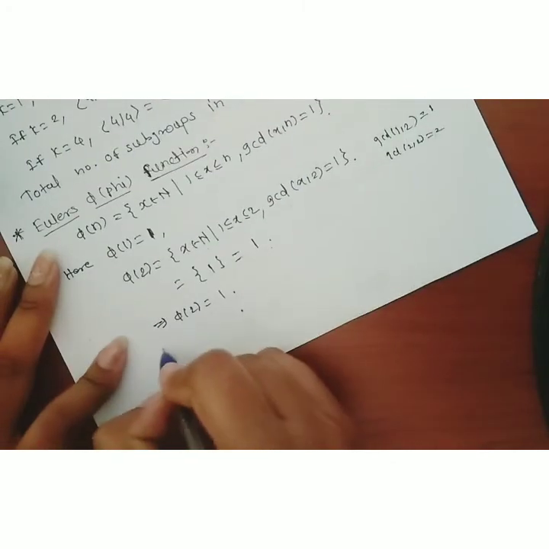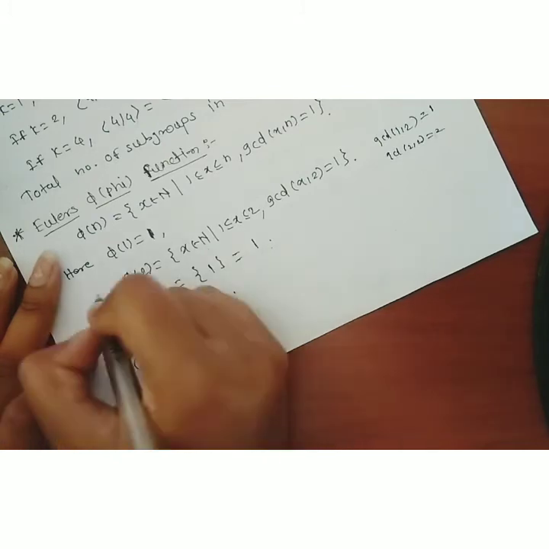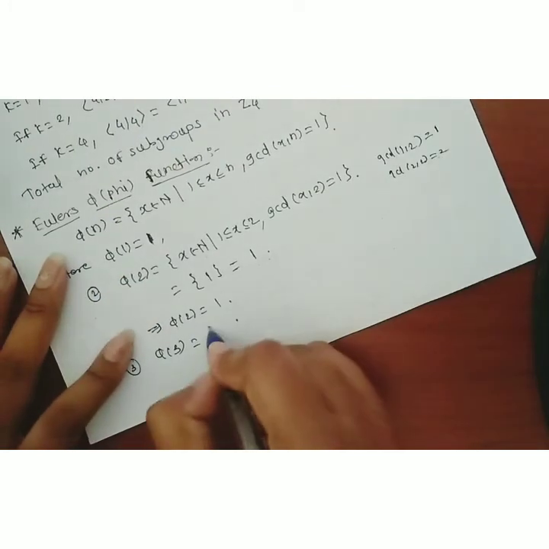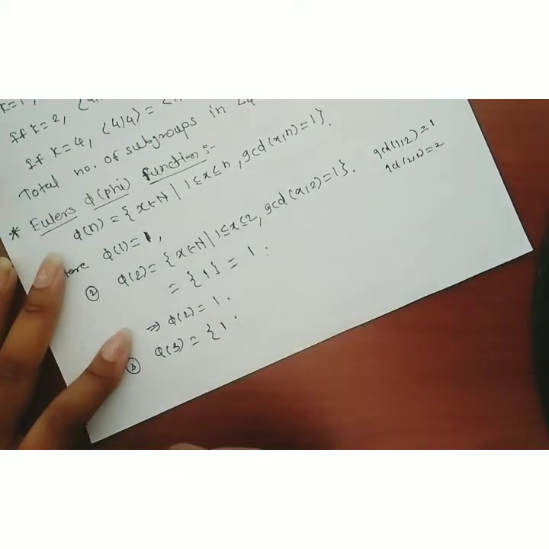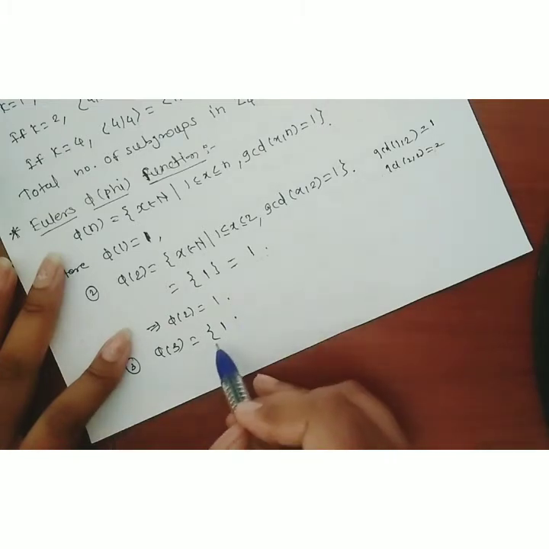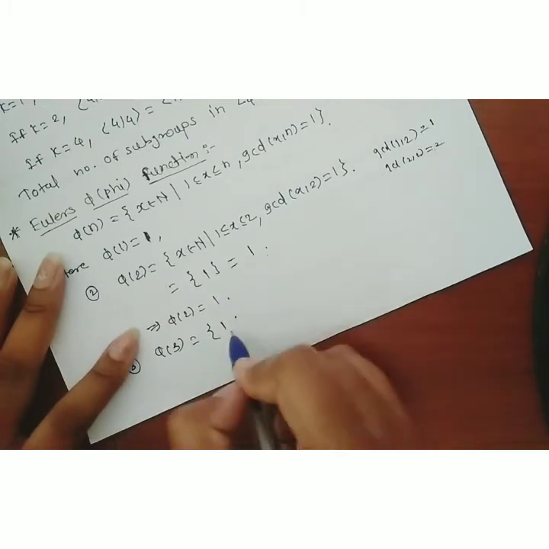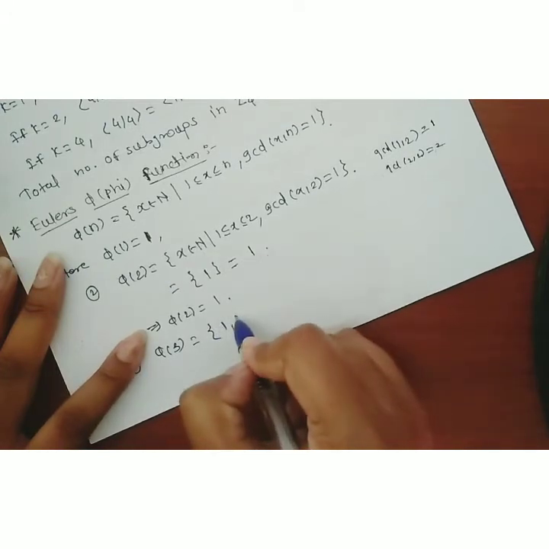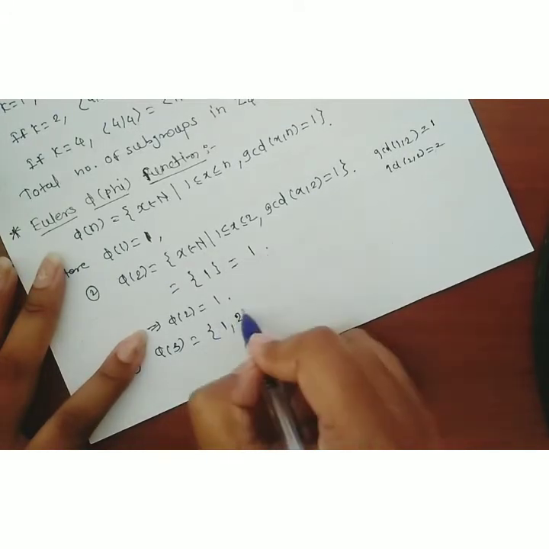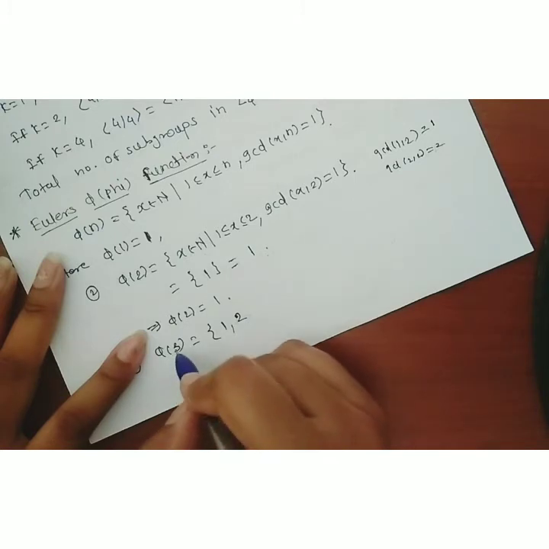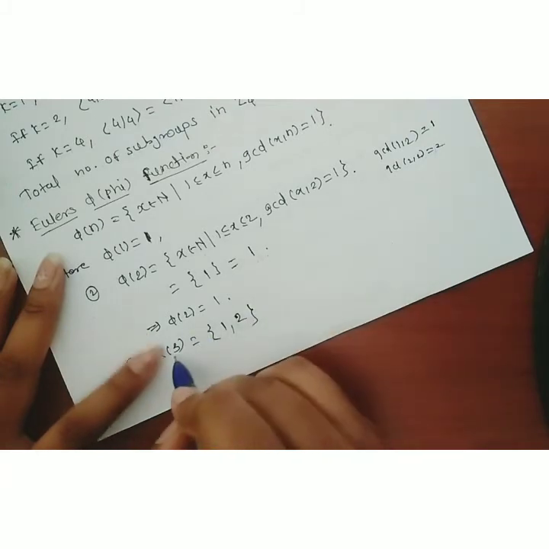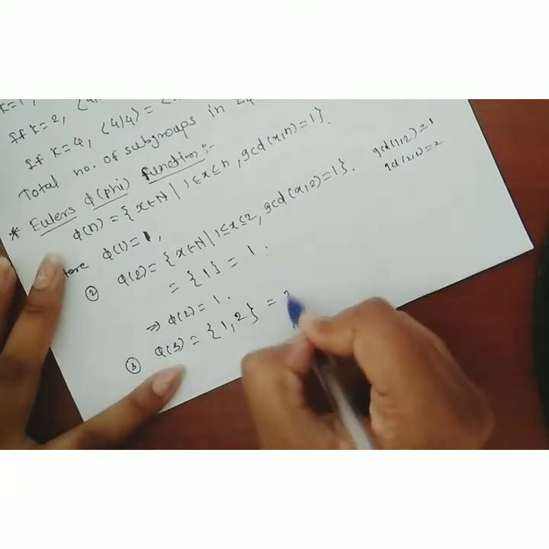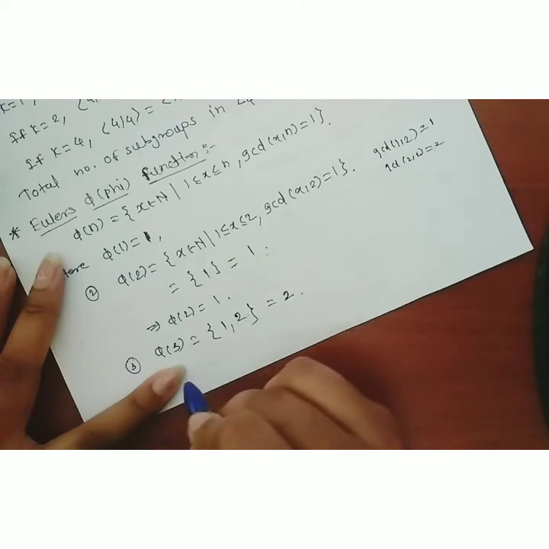Now if you look at phi of 3, how many elements are present? Find those elements whose GCD with 3 is equal to 1. We have to start with natural numbers, and natural numbers start with 1. So first we consider 1: the GCD of 1 with 3 is 1. Then the GCD of 2 with 3 is again 1, therefore 2 is also present here. The GCD of 3 with 3 is 3, therefore 3 is not present here. So the set consists of 1 and 2. How many elements are present? This implies phi of 3 is equal to 2.